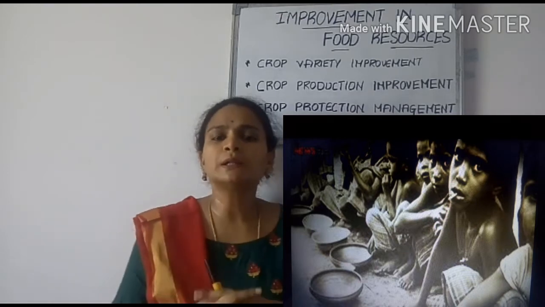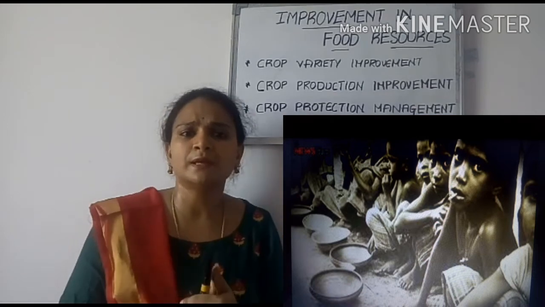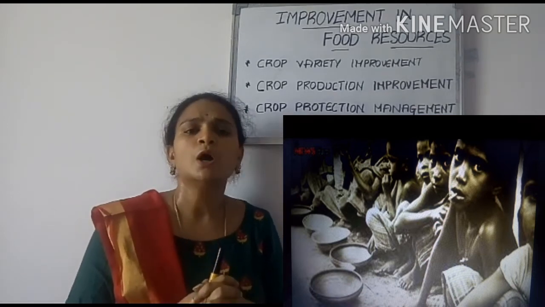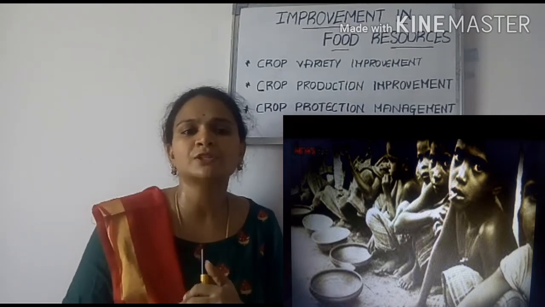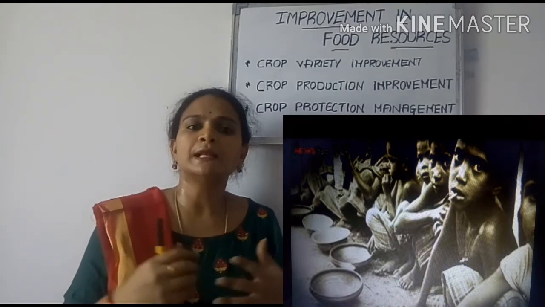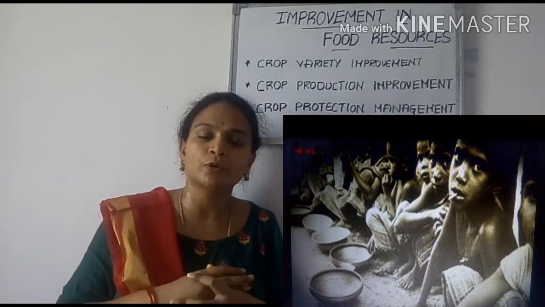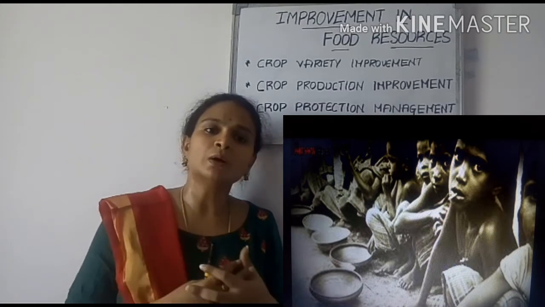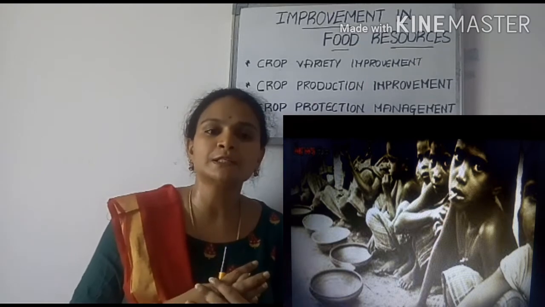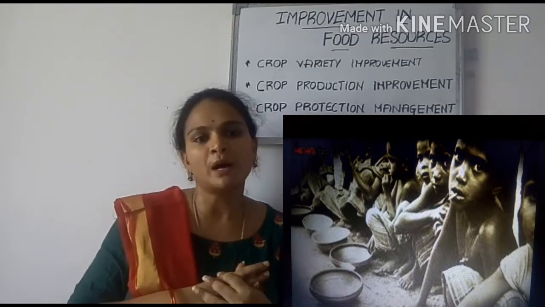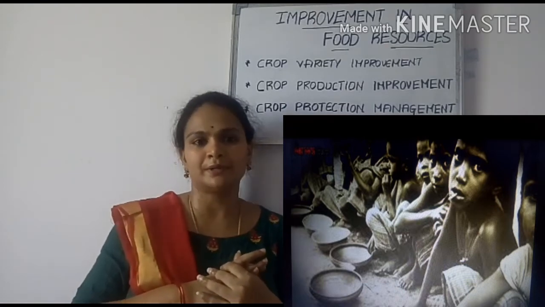Understand? Based on these circumstances, we can say that scientifically the farmers who are doing cultivation should be financially sound, so that they will use quality seeds and more intensive methods for crop production. By doing all these things, we can increase crop production, and simultaneously avoid the problems of malnutrition, hunger and poverty in our country.